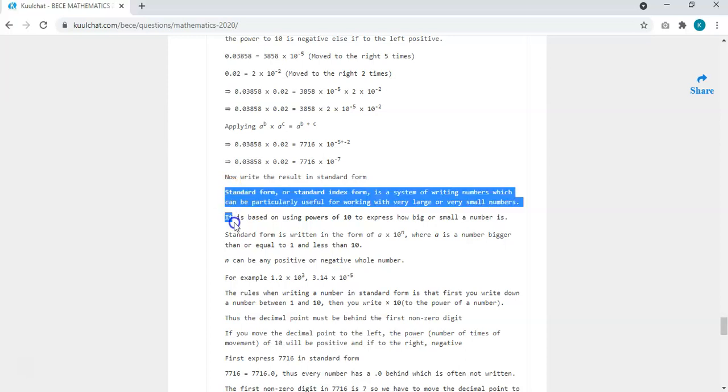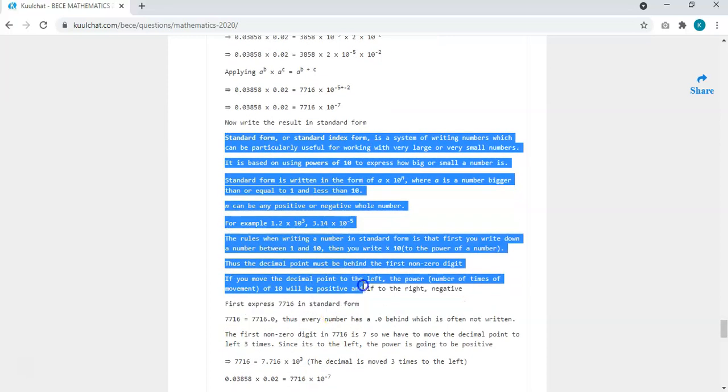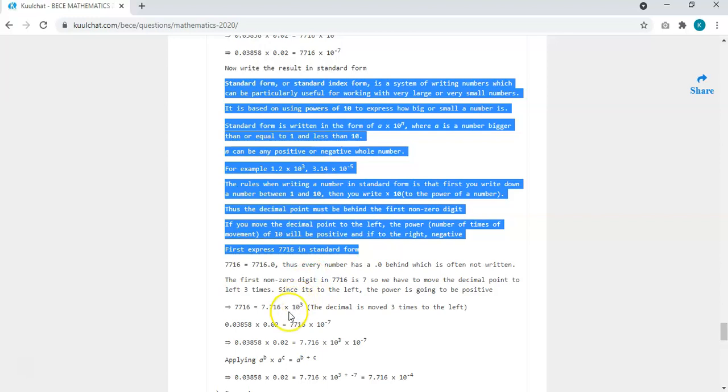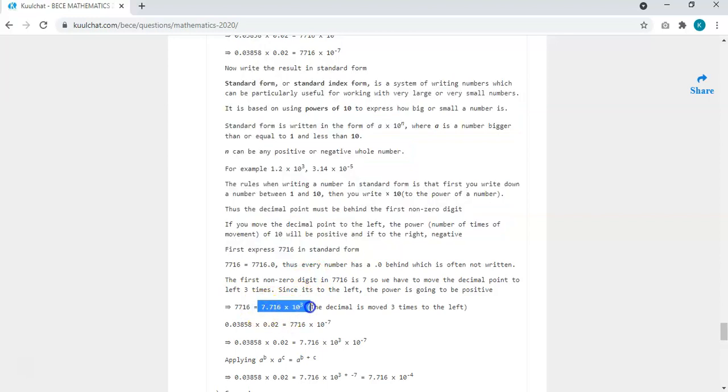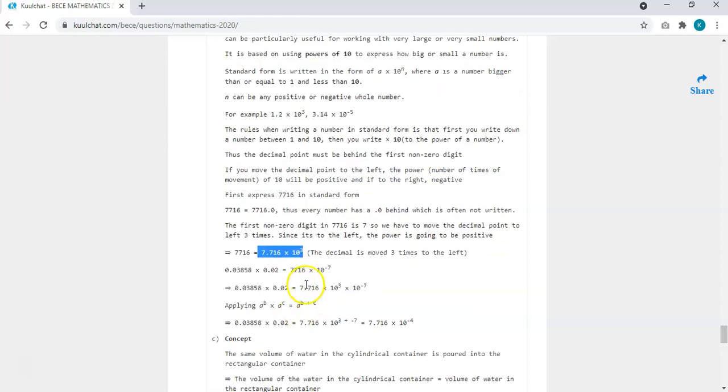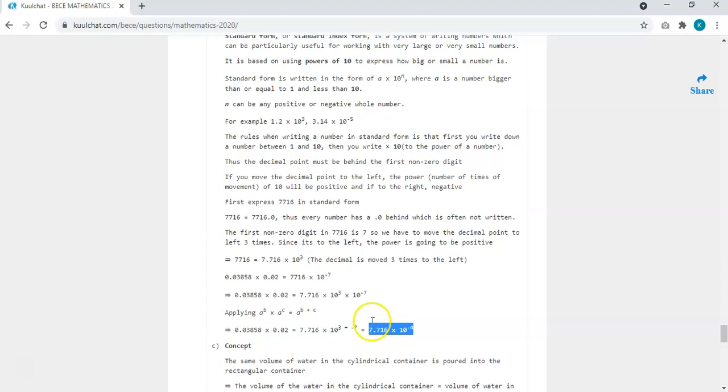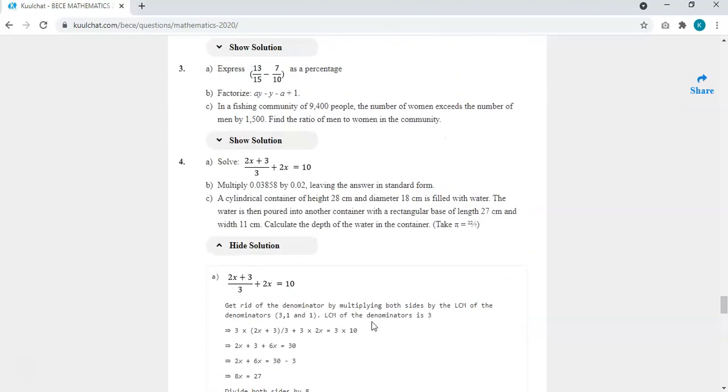So this is explaining what standard form is. All this is what I've explained already. So you simplify this one. When you simplify, you move 3 times to the left, so it's going to be positive. So you replace the whole of this one by that one, and multiply by this. You apply the law of indices, which is that the bases are the same, add the powers. Okay, so you just add the powers. So you get it in this form. Okay, so that's it for the B part.